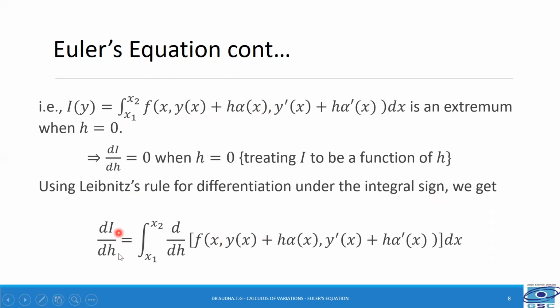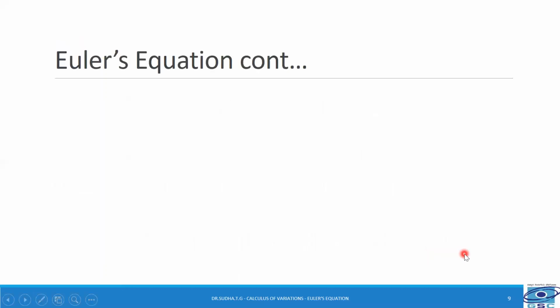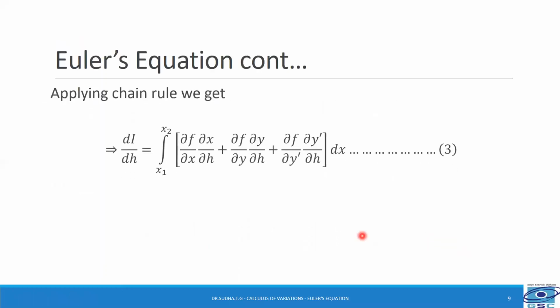So we get dI/dh is equal to integral x1 to x2 of d/dh of the integrand, that is f of x, y of x plus h alpha of x, y dash of x plus h alpha dash of x, dx. Now let us apply the chain rule within the integrand.